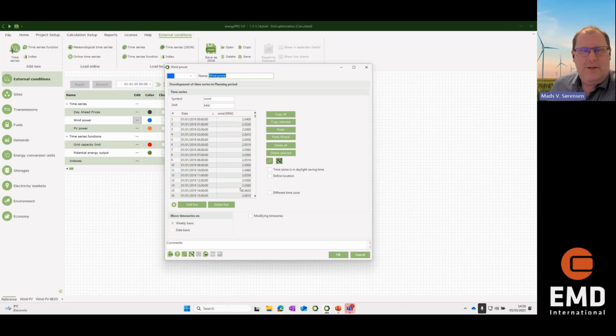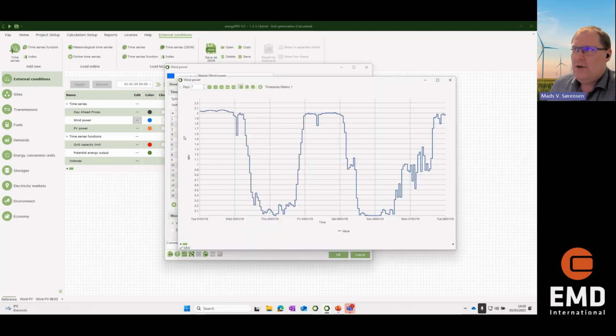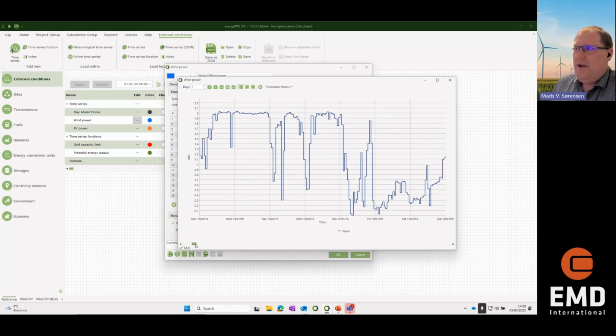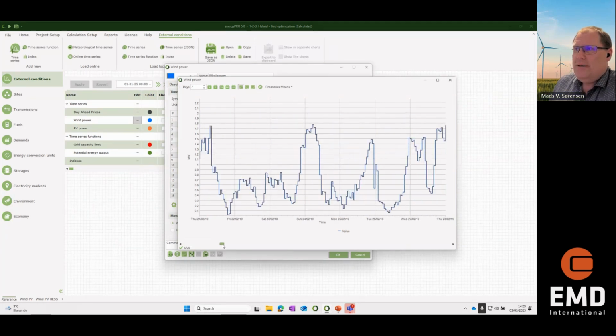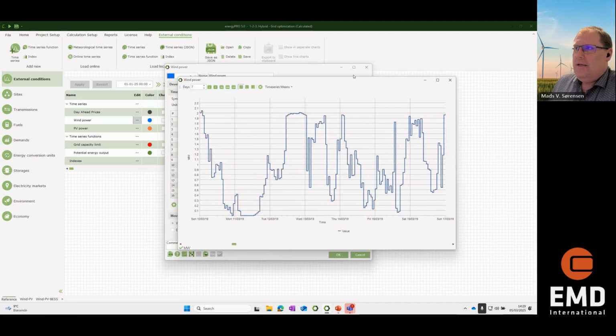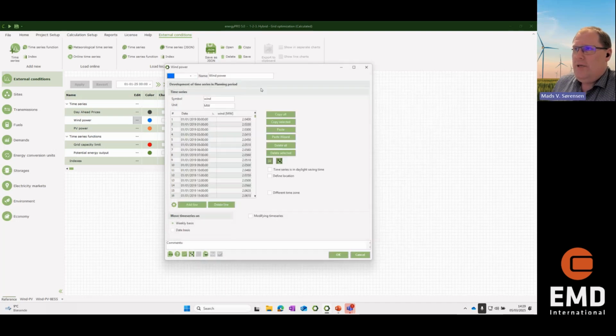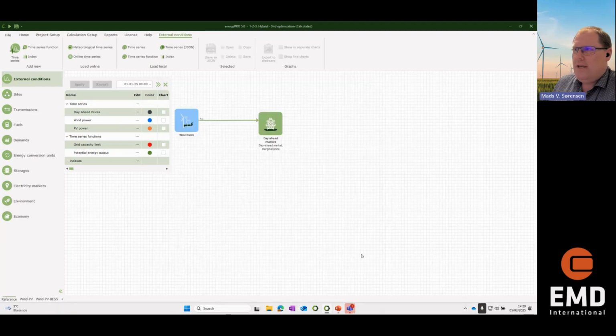Now this is a really small project here. So you can see the maximum power output is 2.2 megawatt. So it's more an example than a real wind farm. And you can see the varying output from a wind farm over time. And that will be used in the calculations.